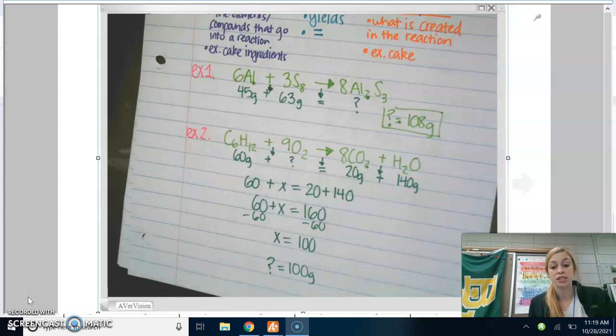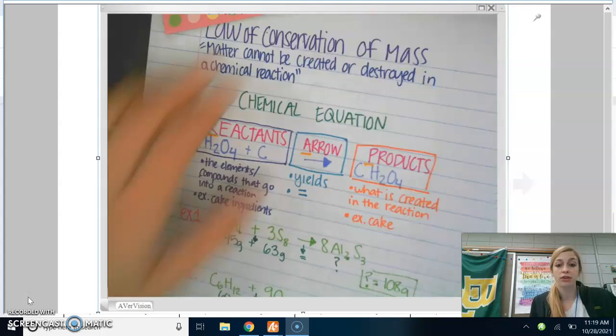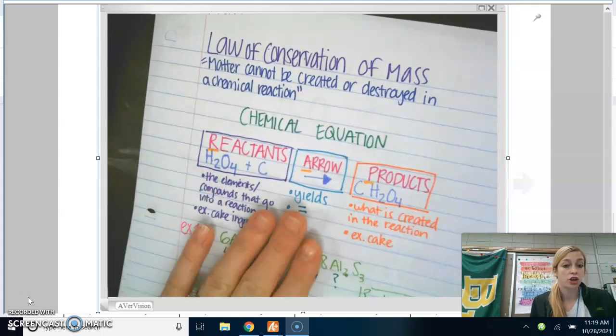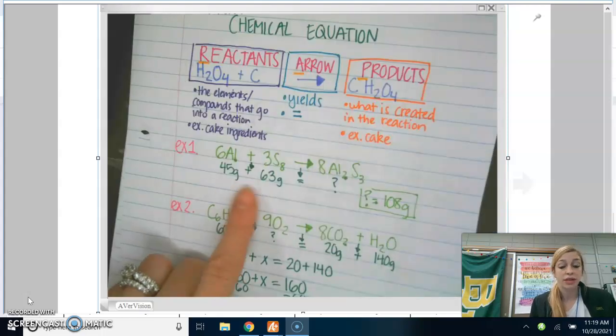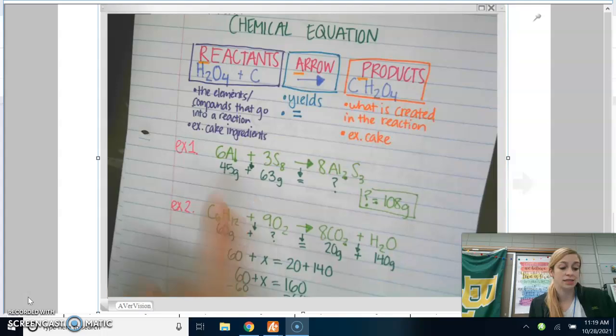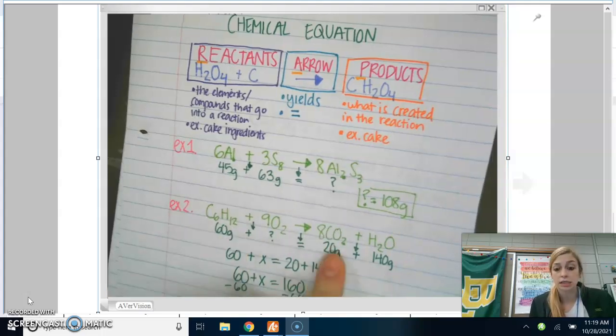And then solve it just as you would a math problem. What we are showing is the law of conservation of mass. We are showing that matter cannot be created or destroyed because in our equation, the reactants had the same mass as the products.